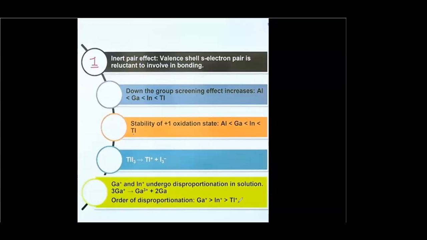It is least in thallium because thallium exists only in one stable oxidation state, that is +1. So from the inert pair effect point of view, you have to understand that group 13 elements exhibit two oxidation states, +3 and +1. The stability of +1 increases down the group and the stability of +3 decreases down the group due to the inert pair effect.